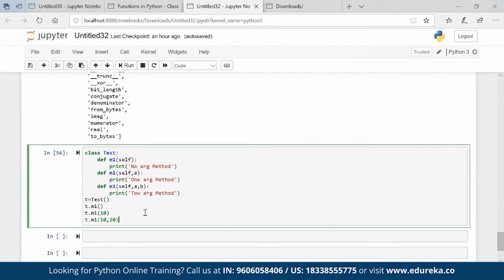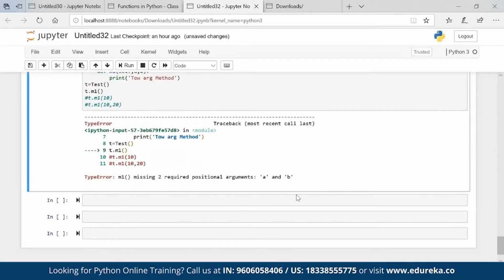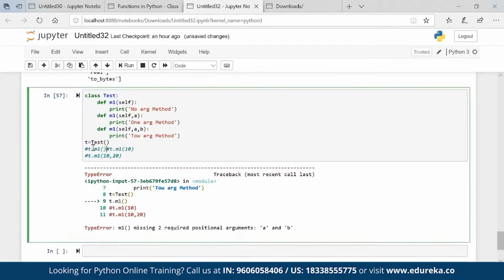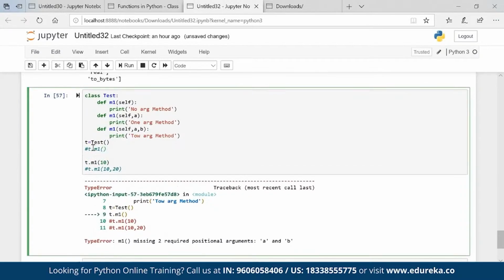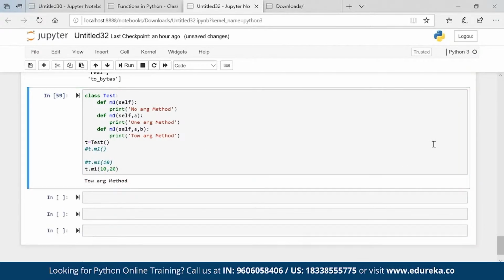So basically all will not work, only the last one will work. Want to see that? Let me execute the first one. Looking for A and B, so this is not working. Let's try this one. Looking for B, also not working. Now it is working.